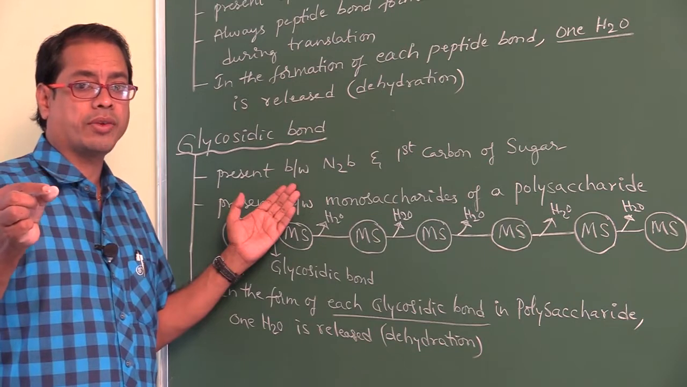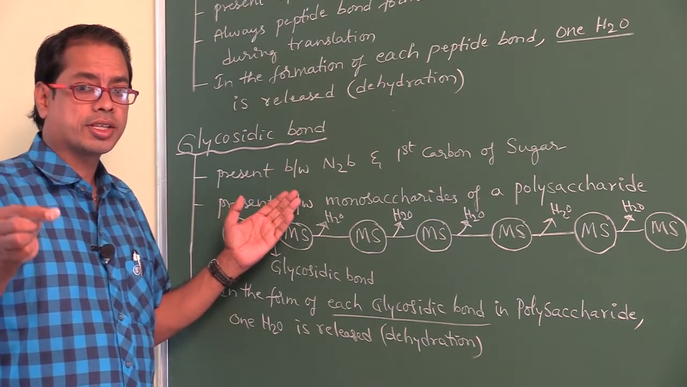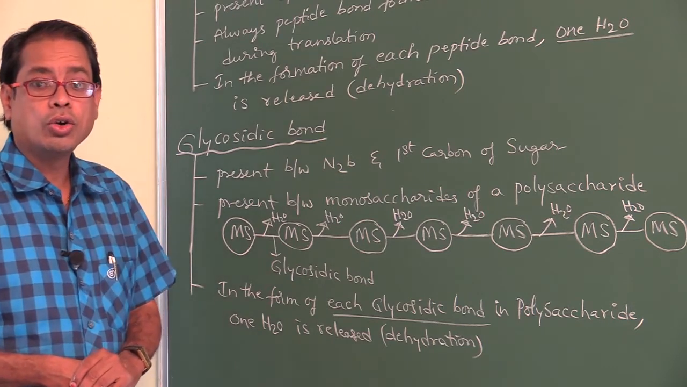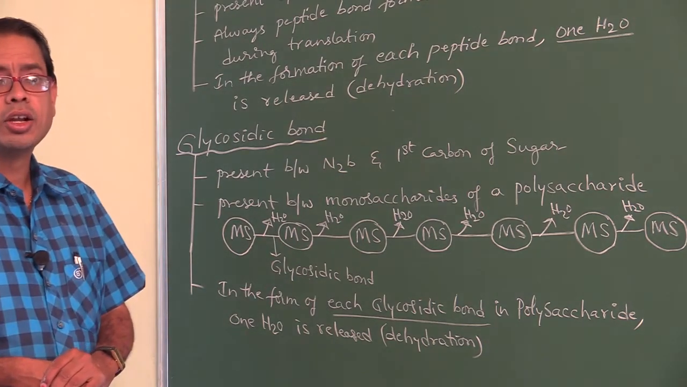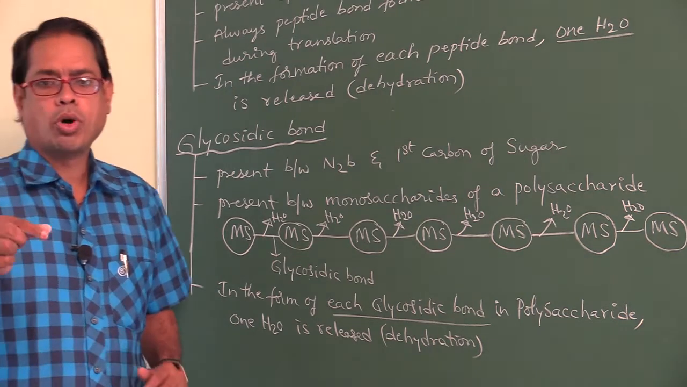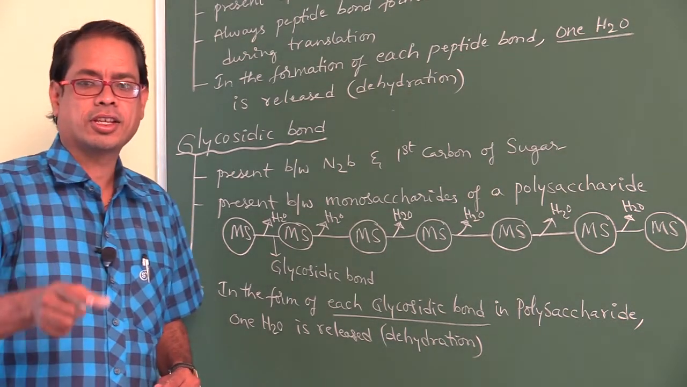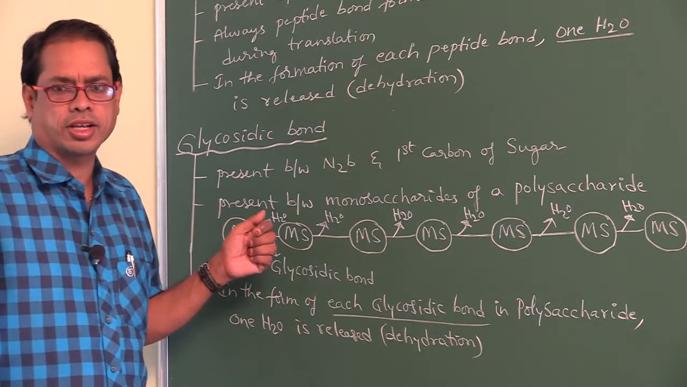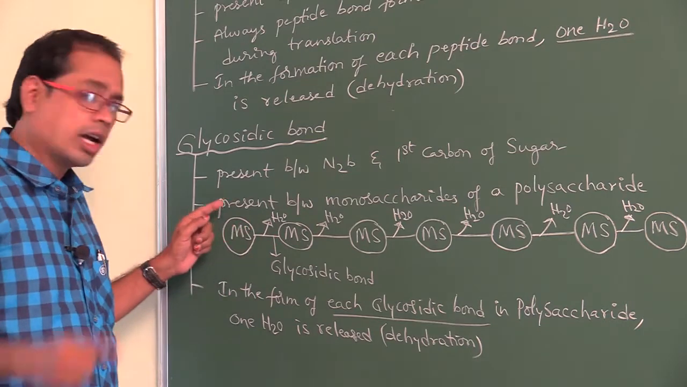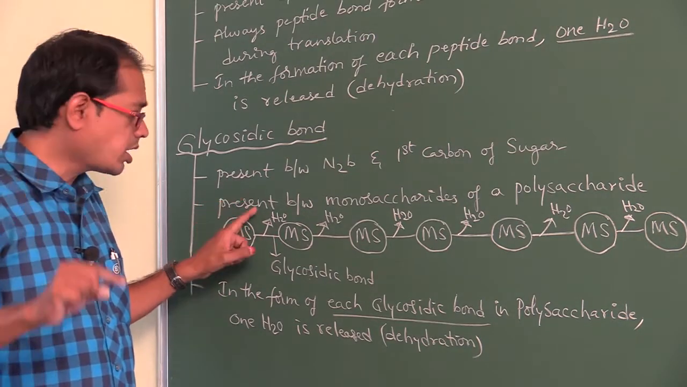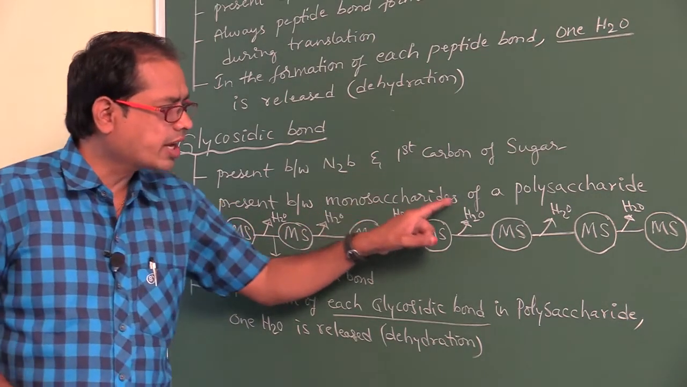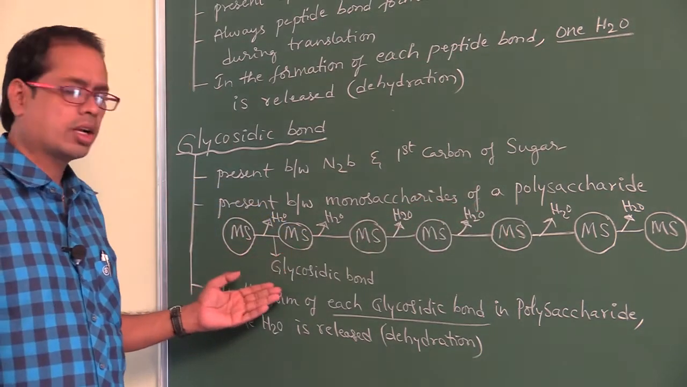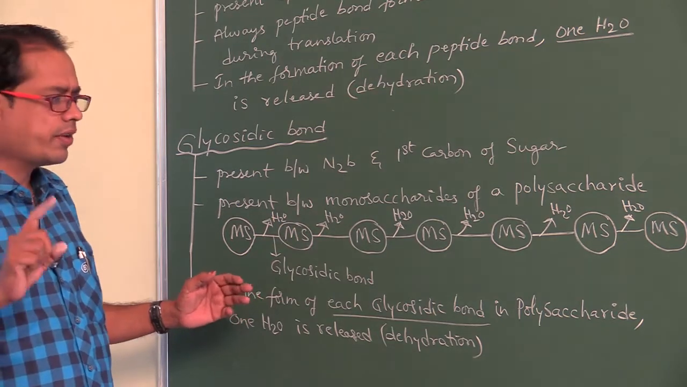The glycosidic bond is present between nitrogen base and sugar, which together are called a nucleoside. The bond in a nucleoside is the glycosidic bond. There, no dehydration occurs in the structure of DNA. And this glycosidic bond is also present between monosaccharides of a polysaccharide. Between two monosaccharides, one glycosidic bond. According to this given diagram,